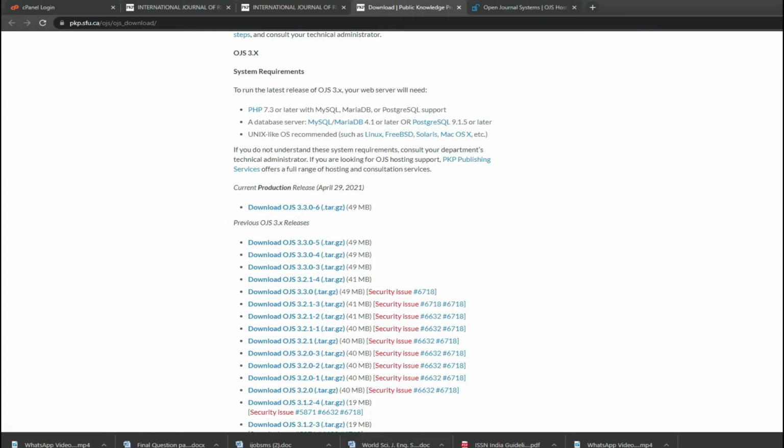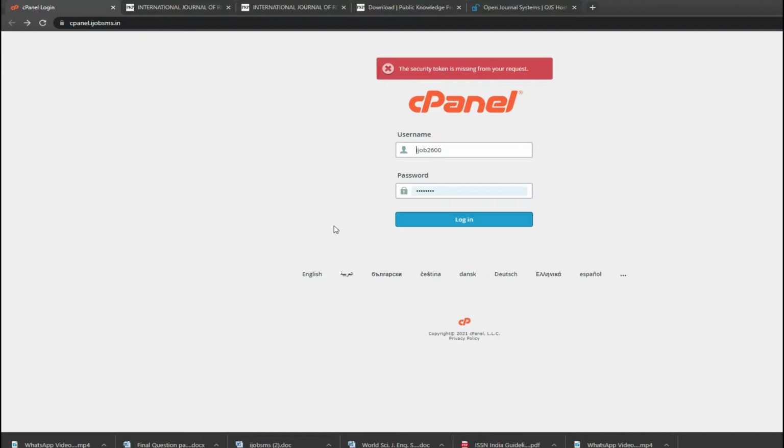So how do you proceed? The first thing is you require a domain name, and the domain name means your journal name, and then you put that domain name into the formation. That's why you require the name of the website, and you purchase a domain name. After purchasing your domain name, you go for a hosting purchase also, because you need someone to run your website. So after you name the website, you need to hire a host.